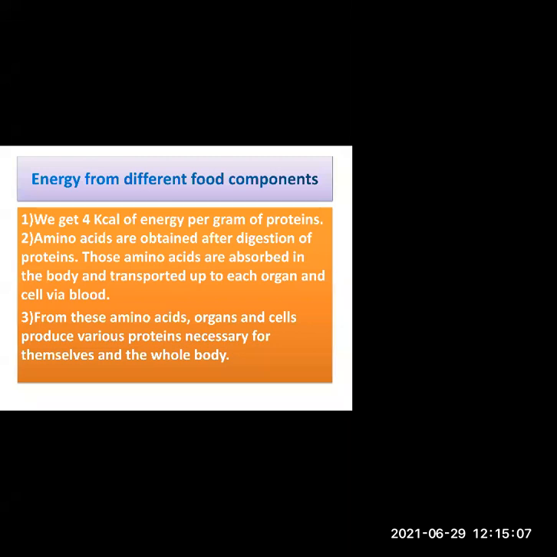So those amino acids are absorbed in the body and transported up to each organ and cell via the blood. From these amino acids, organs and cells produce various proteins necessary for themselves and for the whole body. Whatever proteins we are having get converted into amino acids and reach each and every cell and organ to carry out the various processes properly.